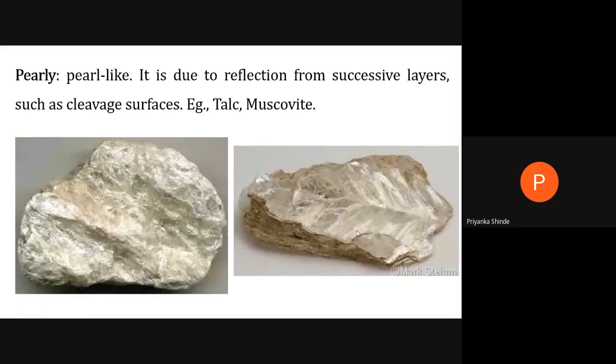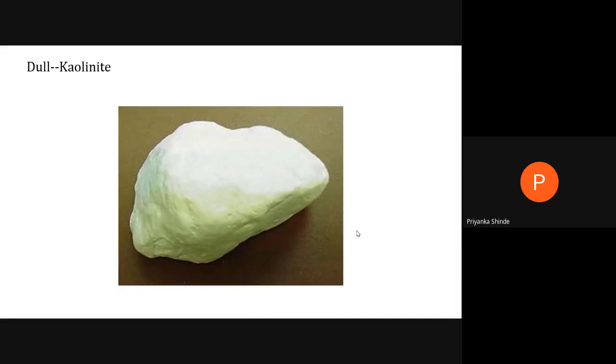Next, we have one more type of luster called dull or very dull. Okay, dull means it is not shining. There is no shine at all from the surface. It looks very dull, like you have seen the chalk piece, right? So kaolinite is a clay mineral. Okay, it is very dull. There is no reflection. There is no shine from the surface. So such luster is called as the dull luster. Example is kaolinite.